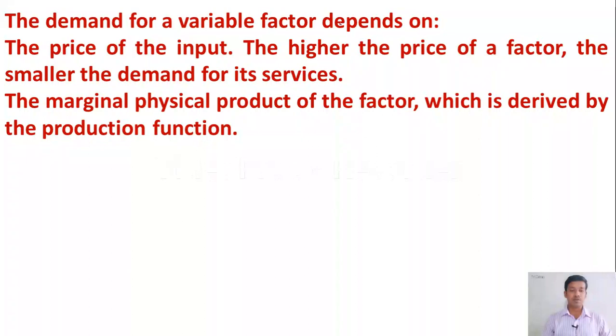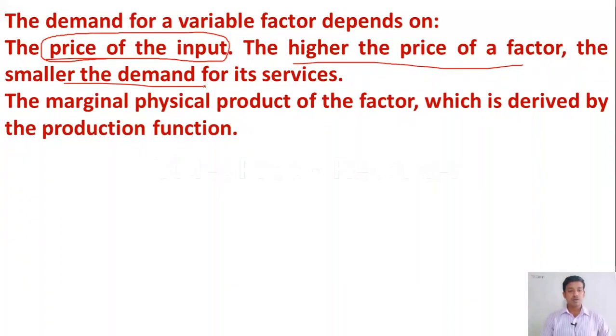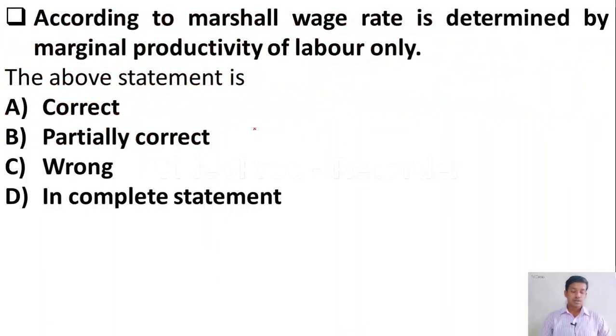The demand curve for a variable factor depends on the price of the input. Demand for a variable factor is dependent on the price of the factor. When the price of the factor is high, the demand is smaller, and vice versa. If the price of the factor is less, then the demand will be high. Also, the demand for a variable factor depends on the marginal physical product of that factor, which is derived from the production function. Next question.